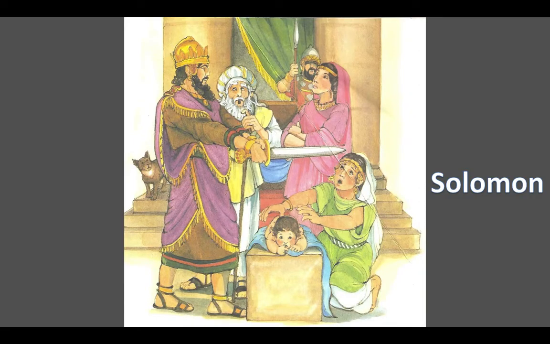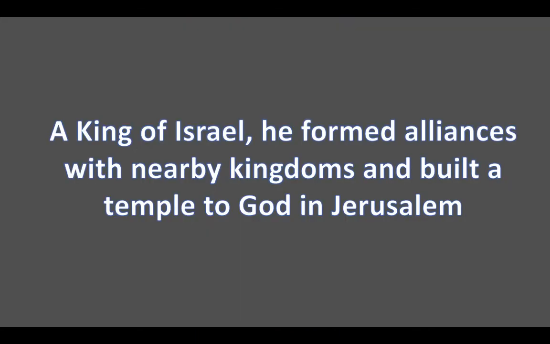Next, we have Solomon, and this picture shows another one of the stories where he had to determine which woman was the real mother. So he said, "Oh, what's fair is let's split the baby in half." And then the real mother was like, "No, don't do it. Just give my baby to her. I don't want my baby to be harmed." And that told Solomon who the real mother was. So he was a king of Israel. He formed alliances with nearby kingdoms and built a temple to God in Jerusalem.